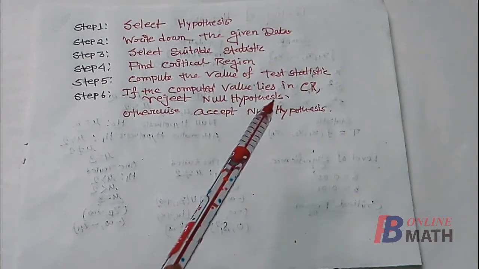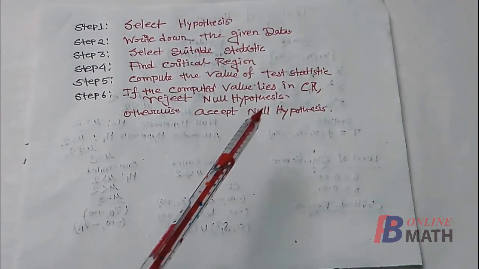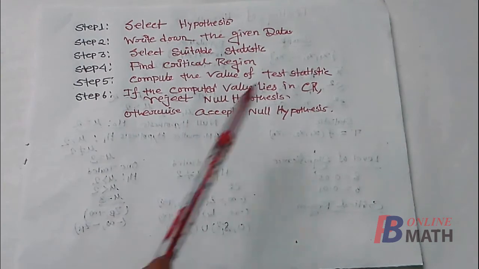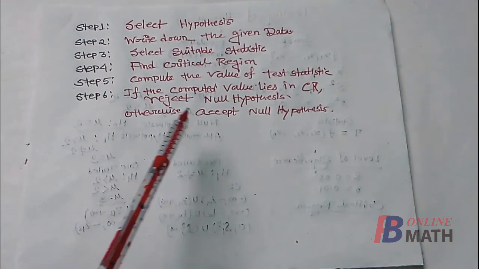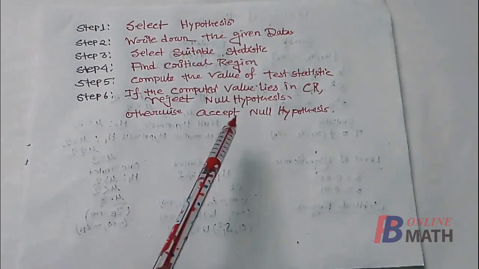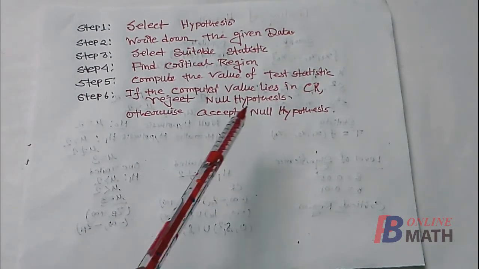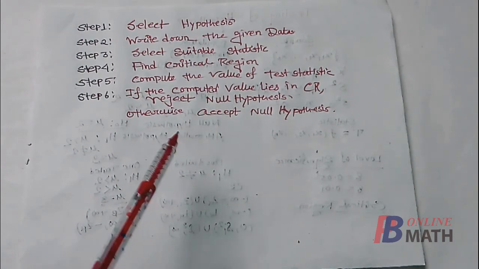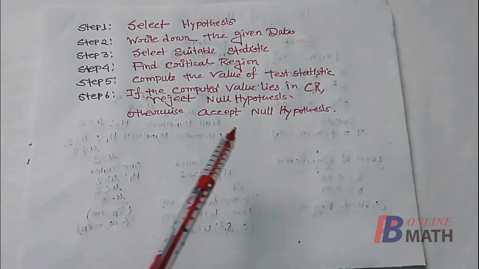If the computed value lies in the critical region, then we have to reject the null hypothesis. Otherwise, if the computed value lies in the non-critical region, then we have to accept the null hypothesis. So this is the procedure. We shall explain this procedure in detail in some later parts.